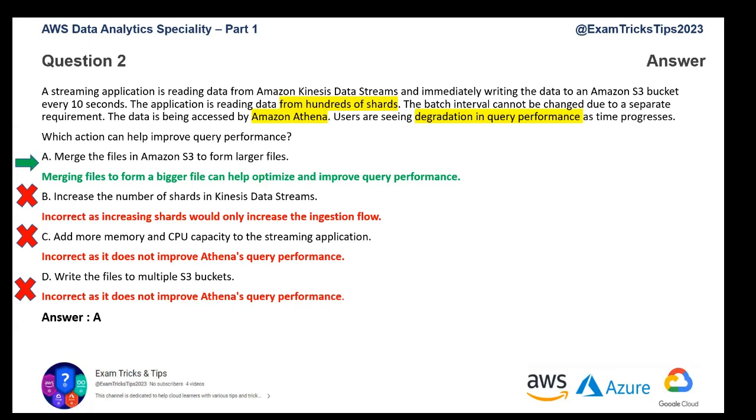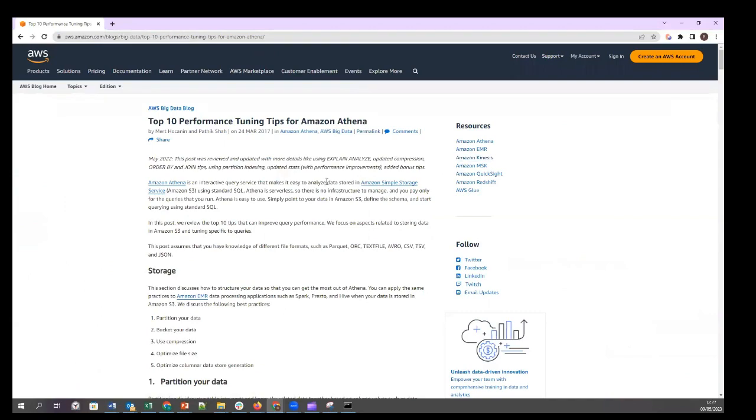So if you go through AWS documentation, you will find the top tips for Amazon Athena. There is an article about it, and I'll put a link in the video description for this particular question with the question number next to it. And you can find various tricks that you can use to improve the query performance in Amazon Athena.